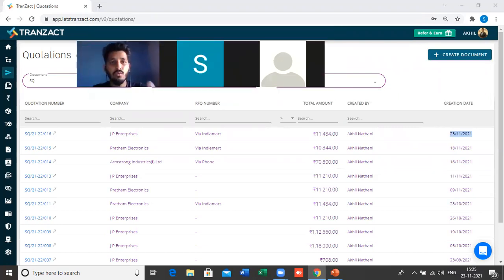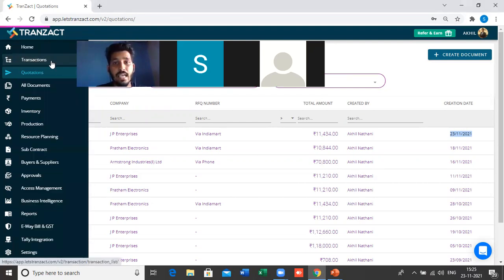So coming to the transactional thing. This is how we can initiate your quotations part. Now coming to the transaction, what all things you can do from transaction. Let's say if you are not creating the quotation, if you directly send an order confirmation or acknowledgement to your client, or if you directly create a purchase order, not going for RFQ, if you directly raise a purchase order in the purchase transaction, all those things are present here in the transaction module.